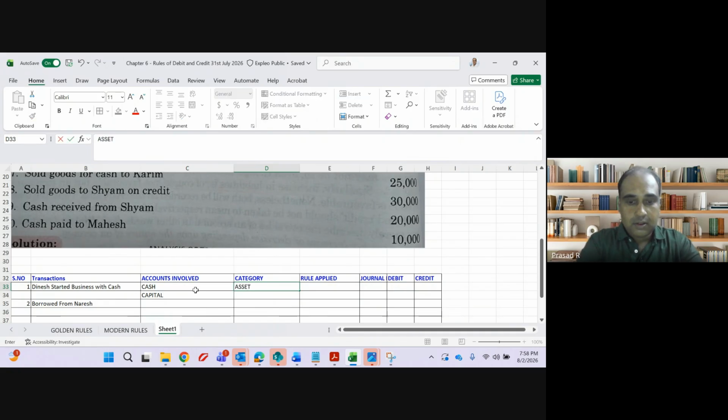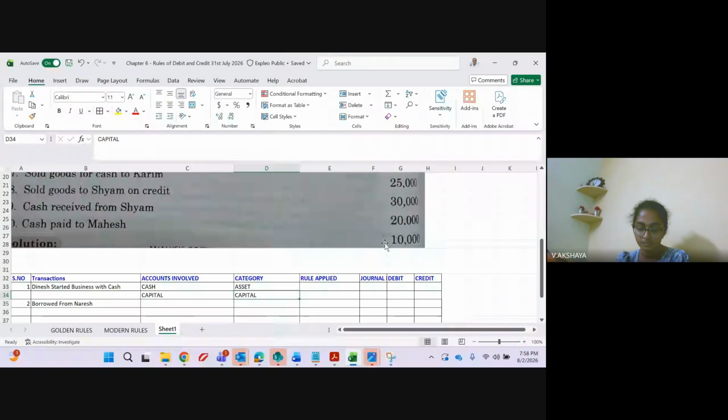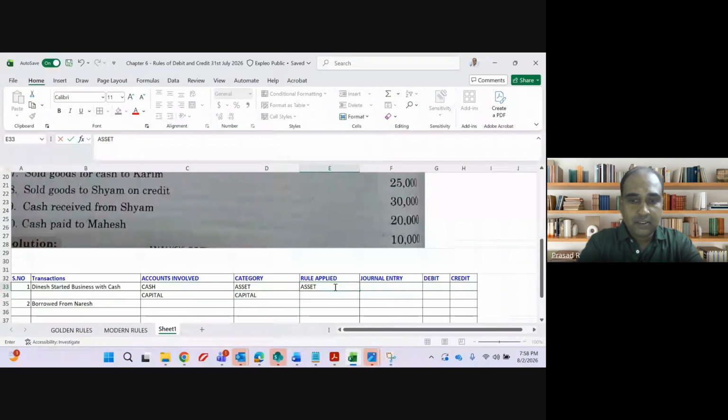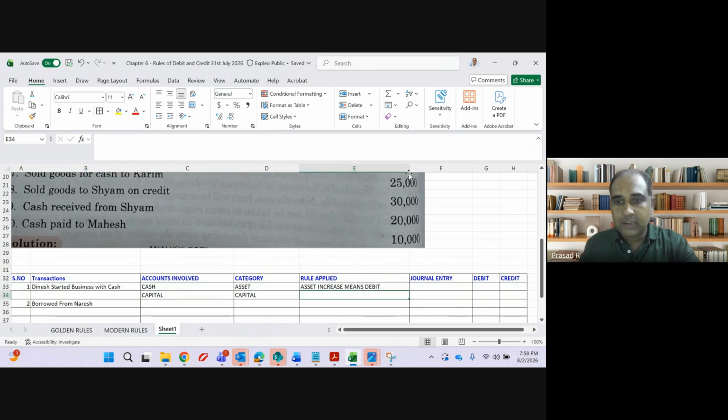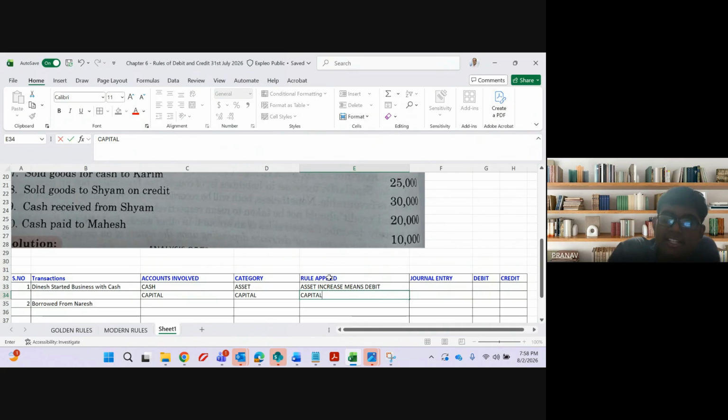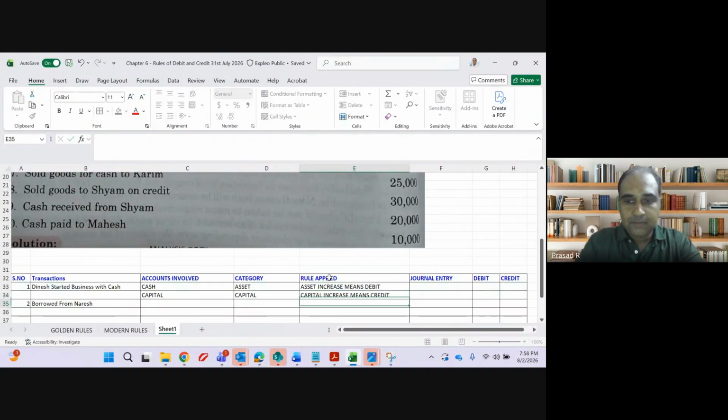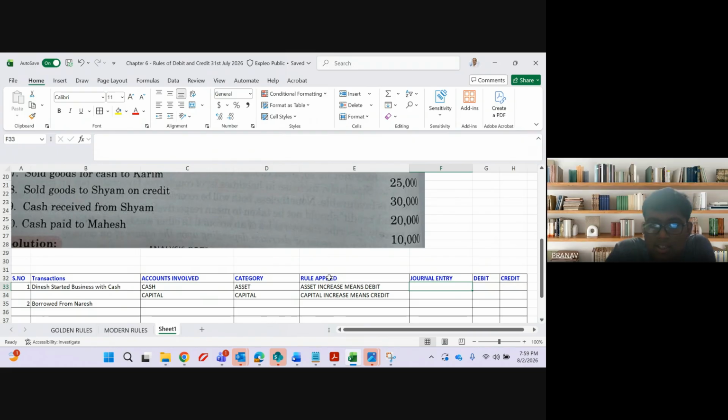Capital will come under capital. Capital is increasing. The rule is asset increases means debit, liability increases means credit. I told you yesterday also, it is capital. Capital increases means credit. Any doubt to anyone, guys? No, sir.